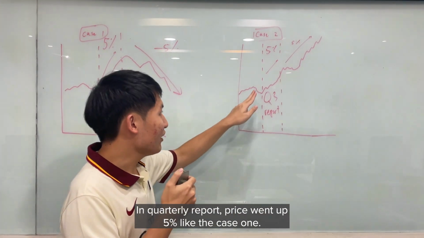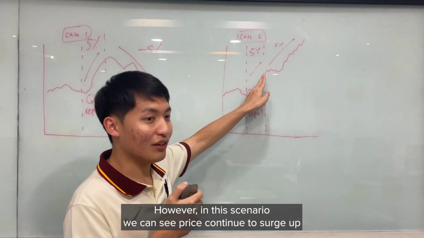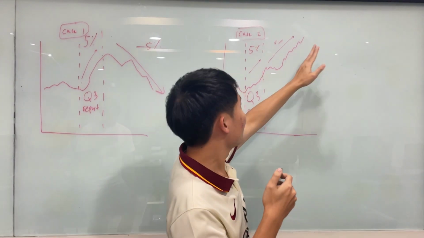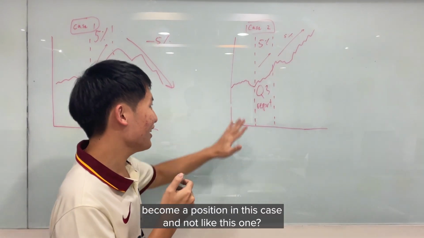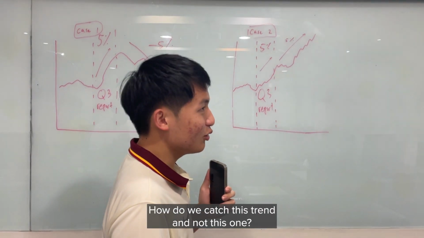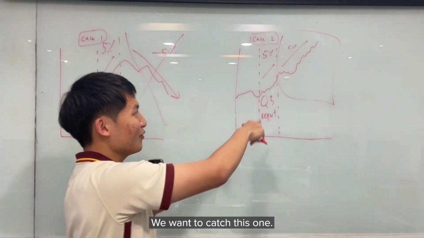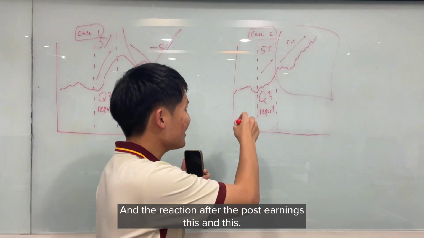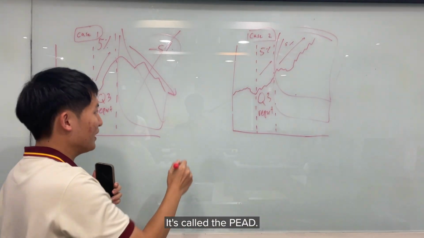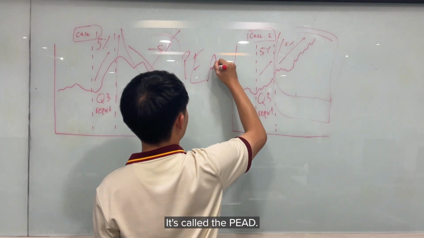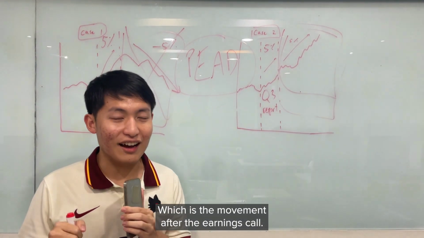In quarterly reports, price went up 5% like the case 1. However, in this scenario, we can see price continue to surge up throughout the month. Later today we're going to explore how can we take a position in this case and not like this one. How do we catch this trend and not this one? We want to catch this one. And the reaction after the post earnings, the report here and here, it's called the PEAD, post earning announcement drift, which is the movement after the earnings call.